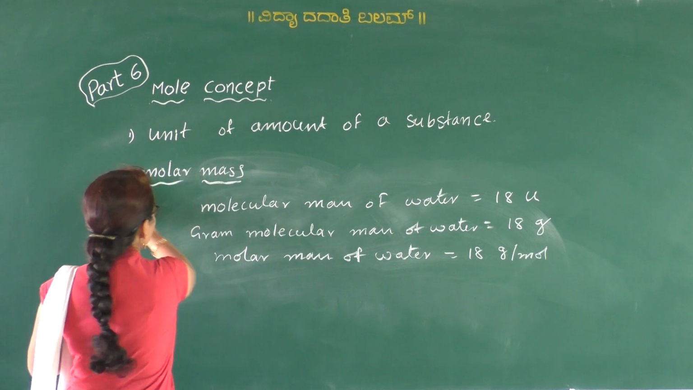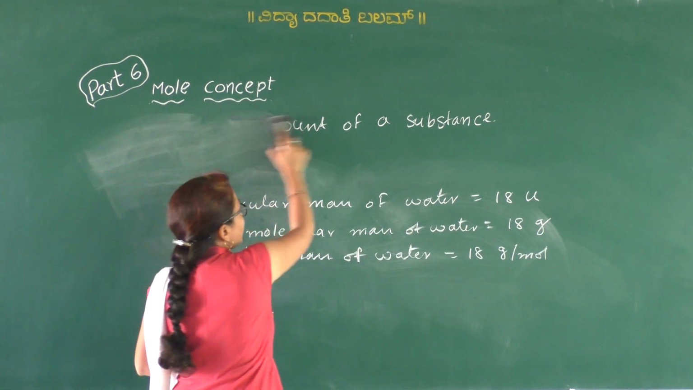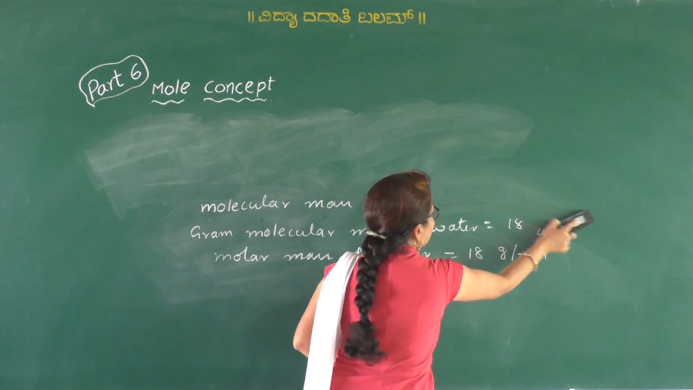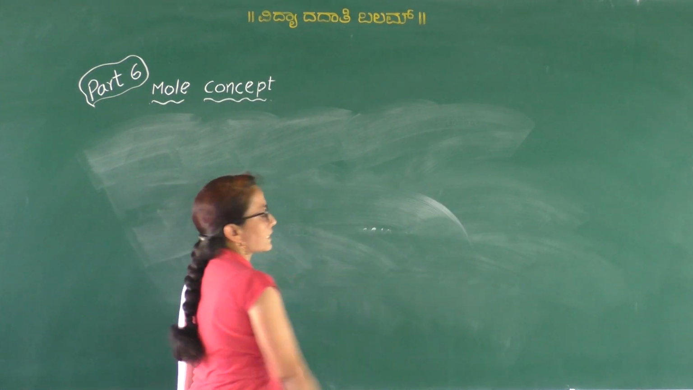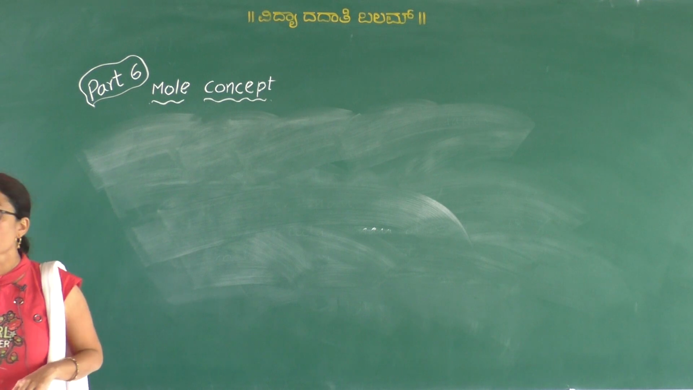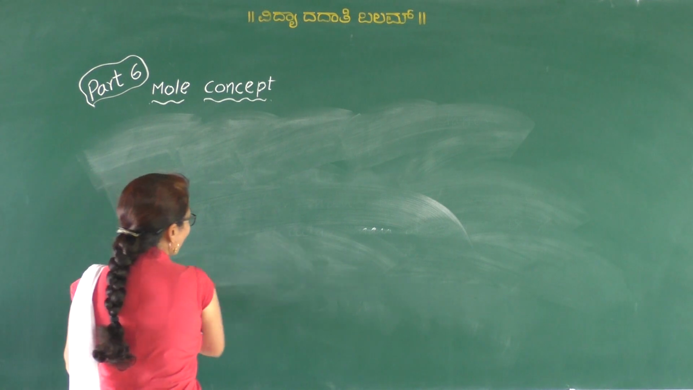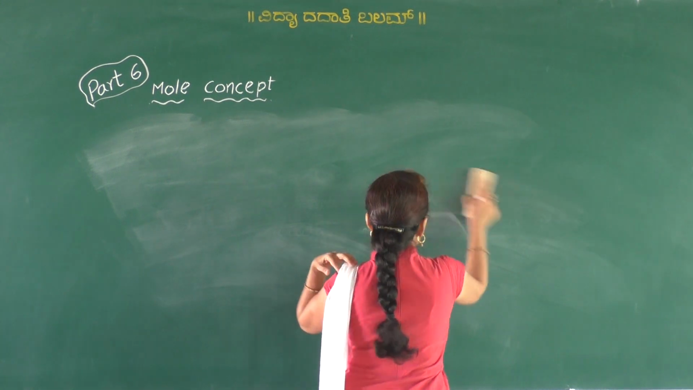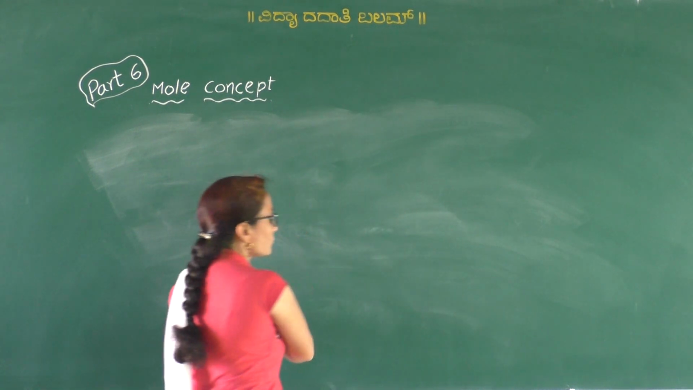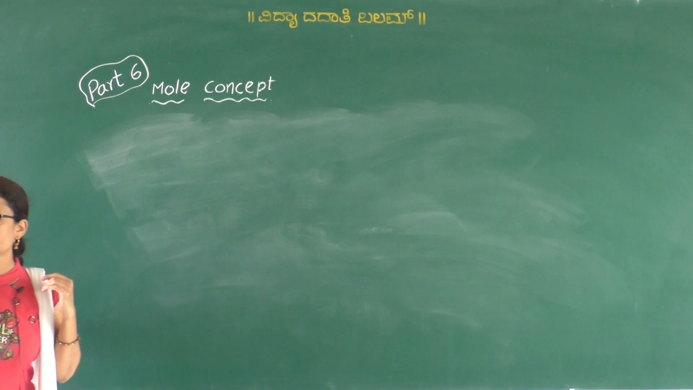So from this we can see that the mole of any substance is expressed either in the number of particles or in terms of a mass. Therefore we can write 1 mole of any substance in the number of particles or the number of entities.